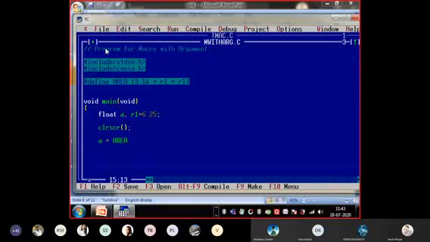Suppose I'm having one more radius value with me. Suppose R2 is also equal to, say, 2.25 or something. Similarly, I'm taking R3, R4. So I'm defining n number of radius values, and now I want to use the same function.